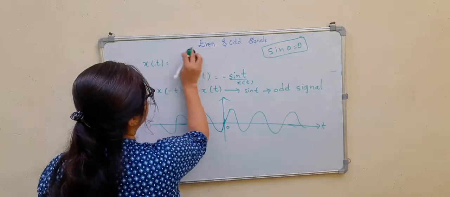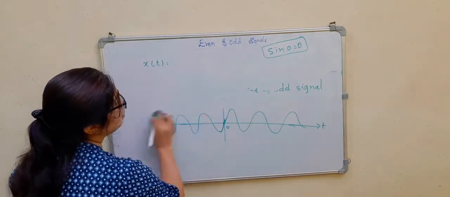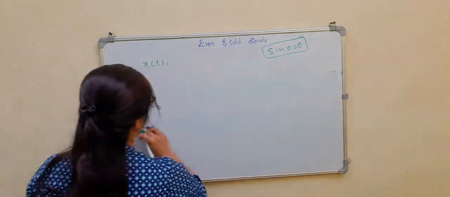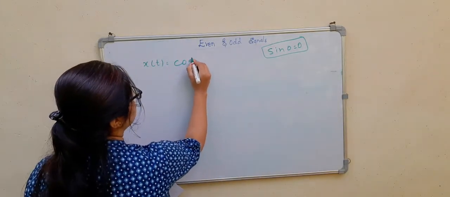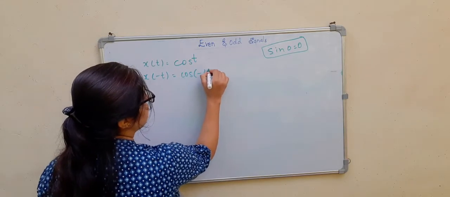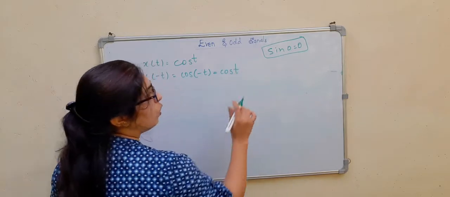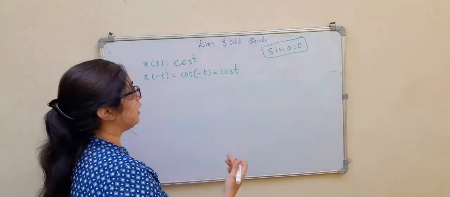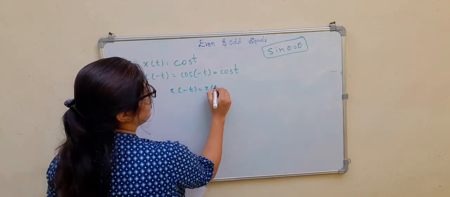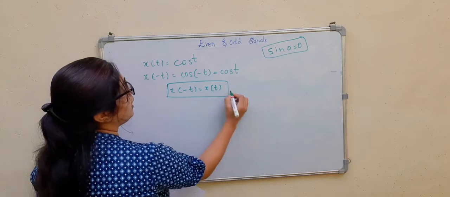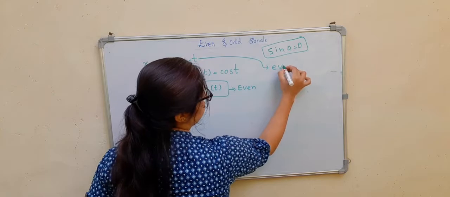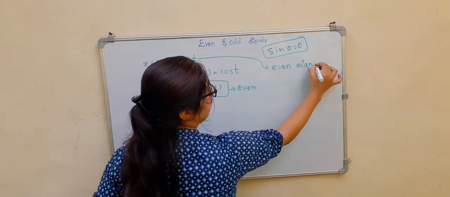Next, I will consider x of t is equal to cos t. x of minus t is equal to cos of minus t, which is nothing but cos of t, because you know cos of minus theta is equal to cos of theta. So x of minus t is equal to x of t. That means this is the condition for the signal to be even, right? So cos t is an even signal.